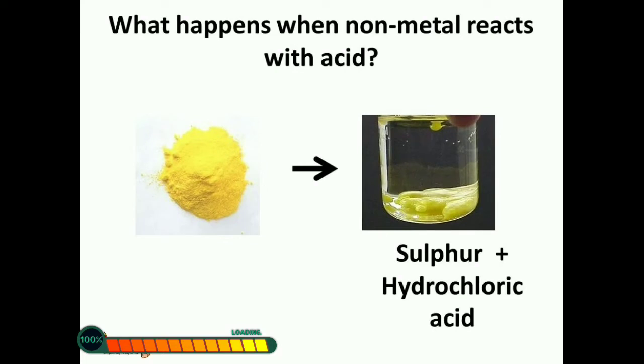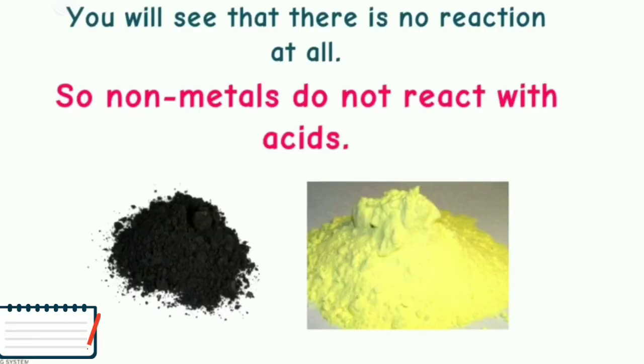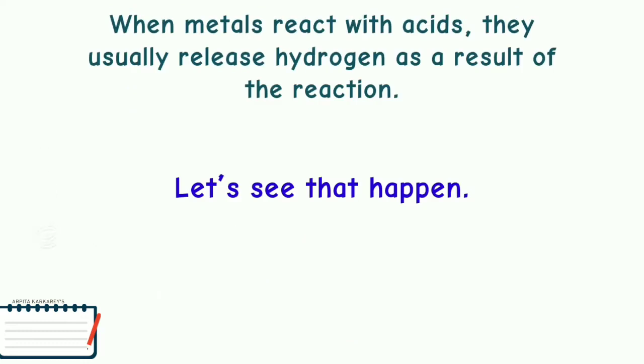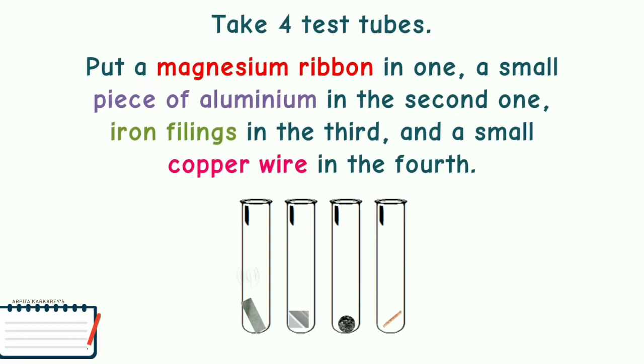Try to heat the test tube. Nothing will happen. Bring a burning matchstick, then also nothing will happen. So we can conclude that nonmetals generally don't react with acids. In our next experiment, we will find out that metals react with acids and they usually release hydrogen as a result of the reaction. Let us find out.